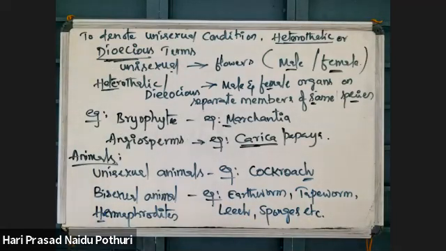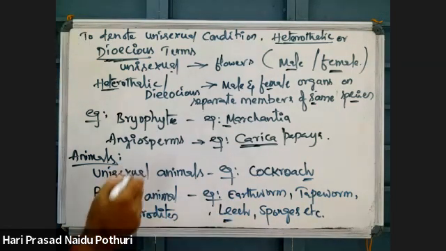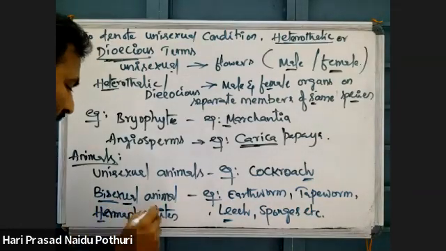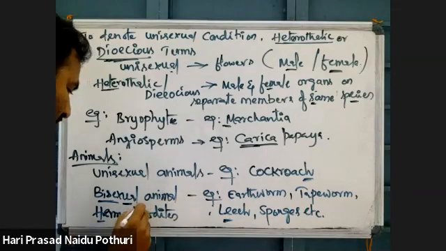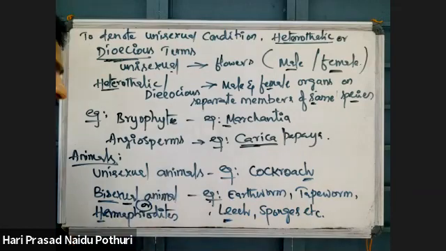Earthworm, tapeworm, leech, sponges. These are examples of bisexual animals. Bisexual animals means on which male and female sex organs are borne on the same animal body. If a single animal body has both male and female sex organs, then it is called a bisexual animal, also called a hermaphrodite. Examples: earthworm, tapeworm, leech, sponges, etc.